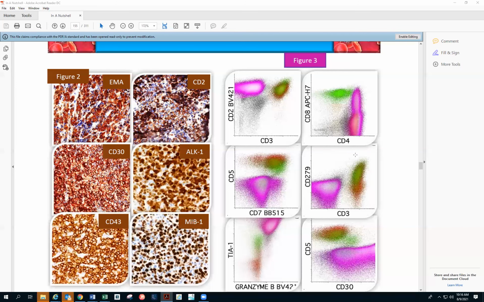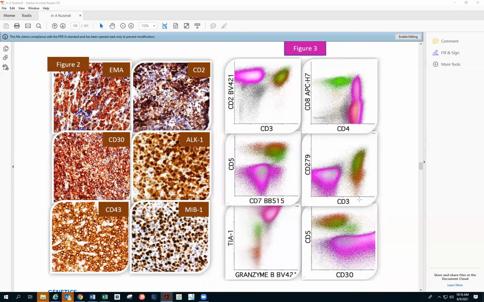On the right-hand side, we have this ALK positive ALCL. You can see very high CD30, brightly expressed. It's kind of variable, but it's still very bright over here. And PD1 is negative, so it's not AITL. The PD1 is more of AITL, if you remember.